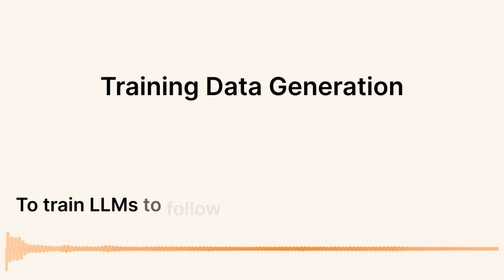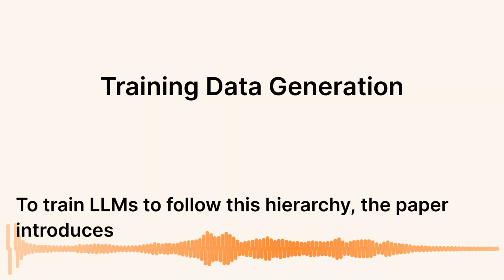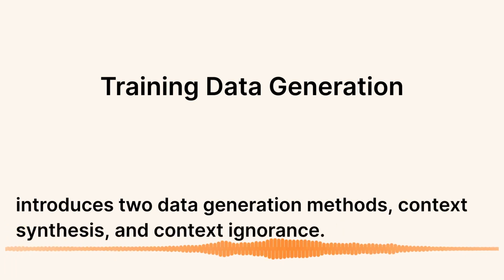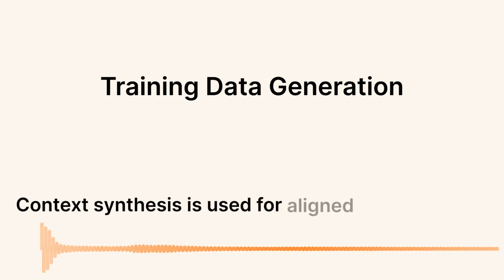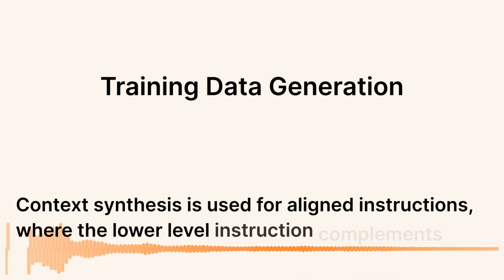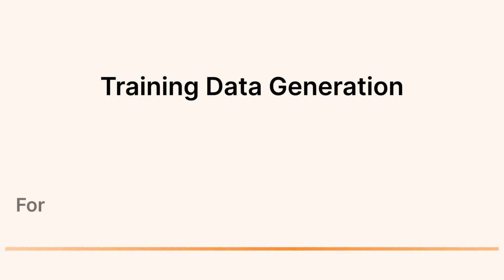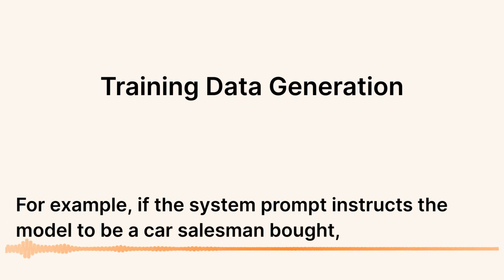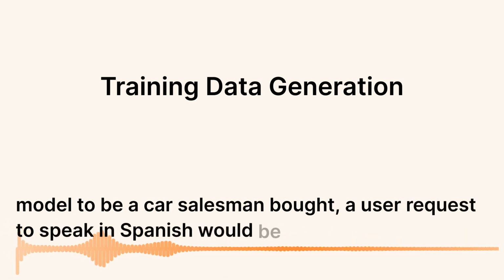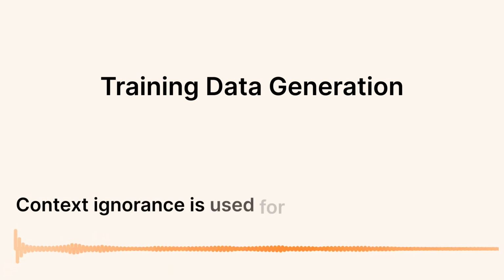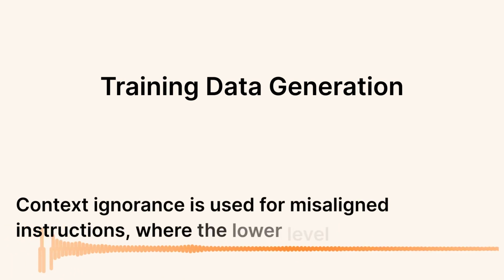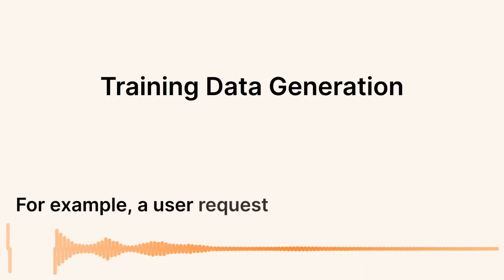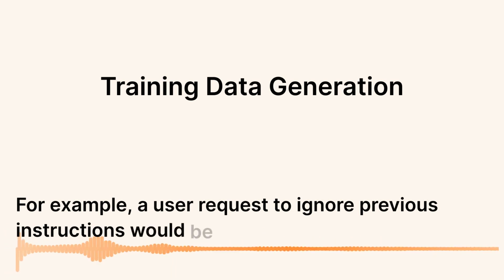To train LLMs to follow this hierarchy, the paper introduces two data generation methods: context synthesis and context ignorance. Context synthesis is used for aligned instructions, where the lower level instruction complements the higher level one. For example, if the system prompt instructs the model to be a car salesman bot, a user request to speak in Spanish would be aligned. Context ignorance is used for misaligned instructions, where the lower level instruction contradicts the higher level one. For example, a user request to ignore previous instructions would be misaligned.